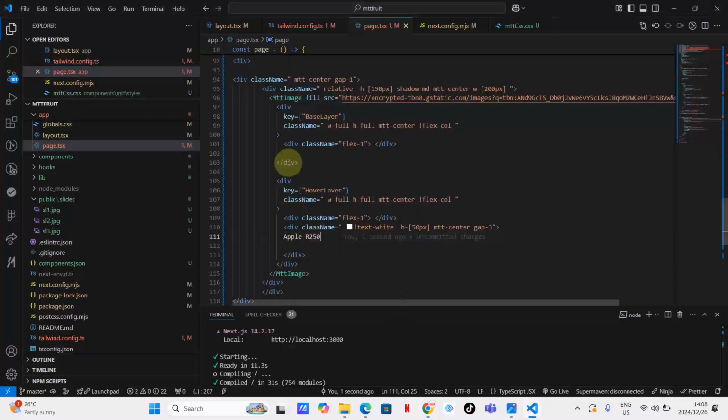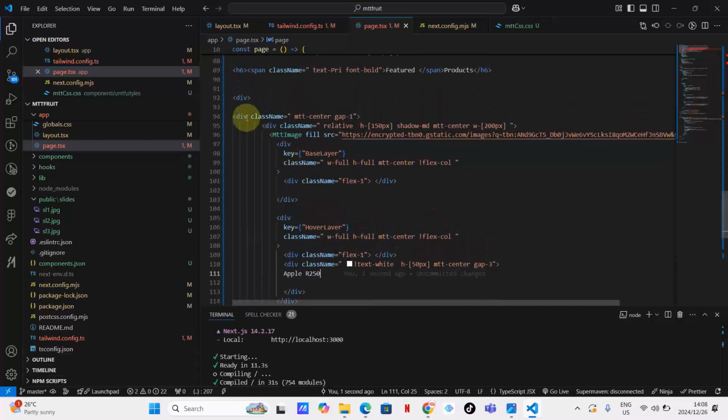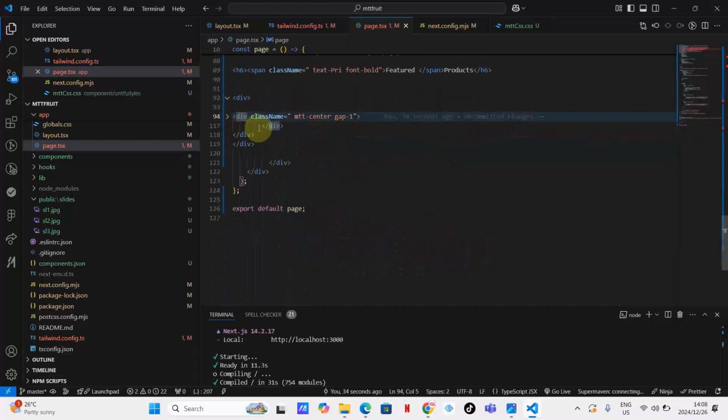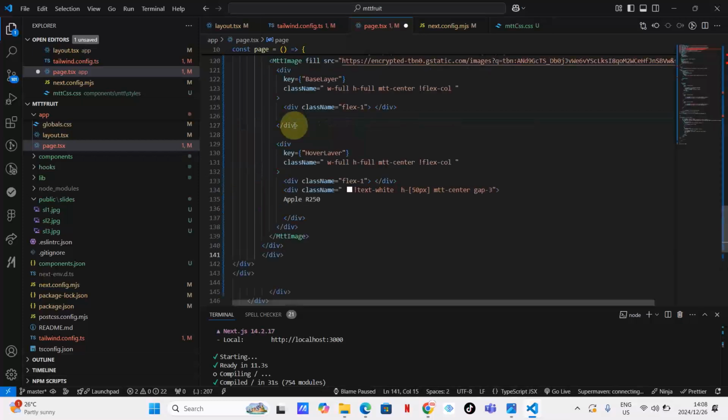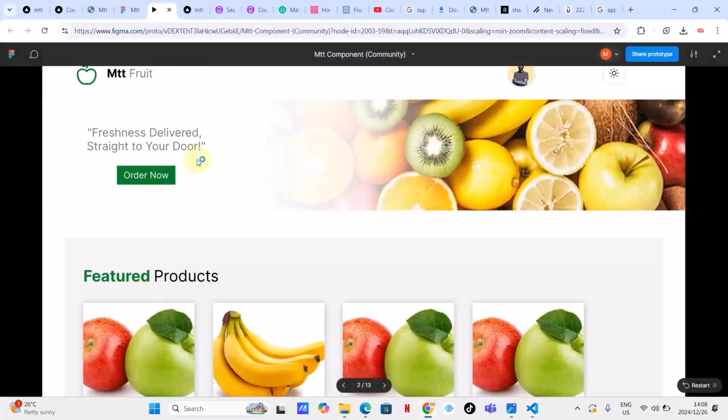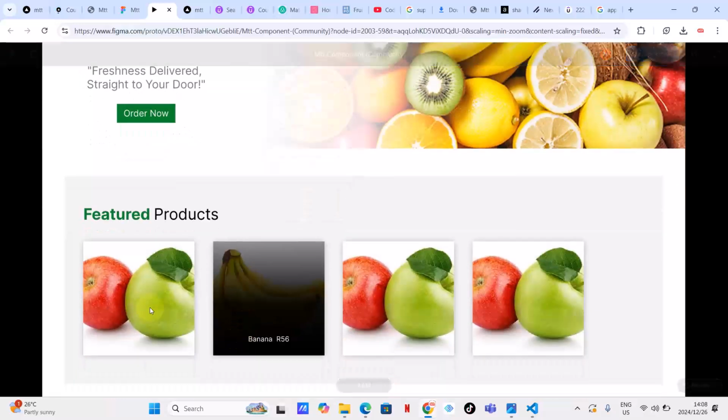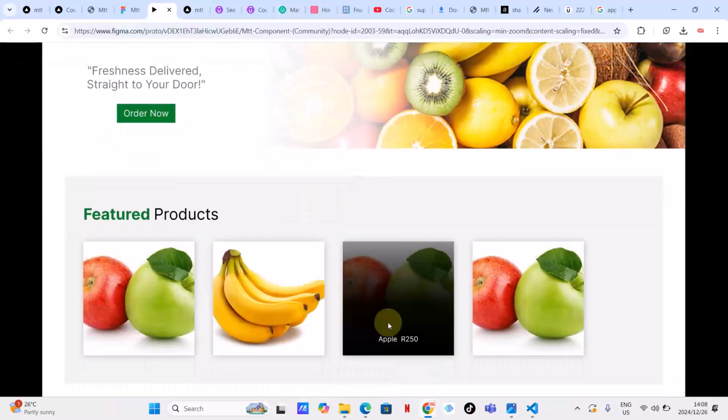My apologies about that. In the meantime, let me just copy and paste this. Let me duplicate this. Okay, I want more of this, the other one, and the other one, and the third one. Let's see how it's going to look. Check here, guys. We've got April here 250, banana here, whatever.